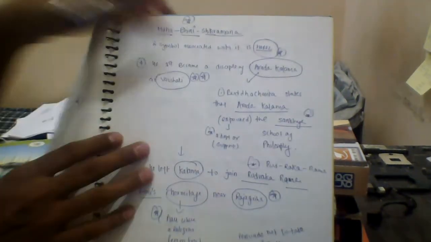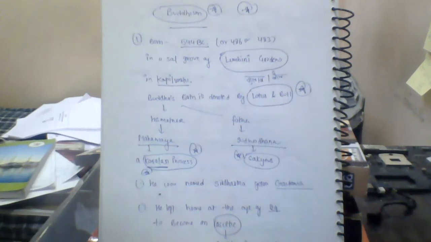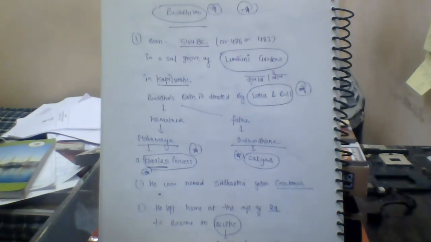So by this we are finished with the sources of Indian ancient history. This was one of the most important topics in Indian ancient history, whether you take the state civil services or the UPSC IAS prelims.